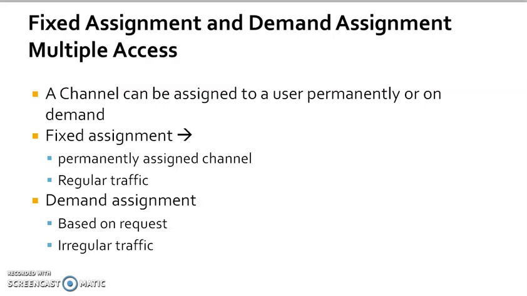If a channel is permanently assigned, then the system is called fixed assignment. Here we have the FDMA system, where a carrier may be assigned on a fixed basis, which is convenient if the traffic from that station is regular.